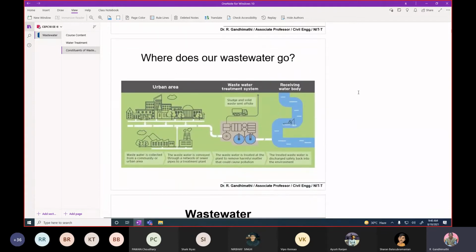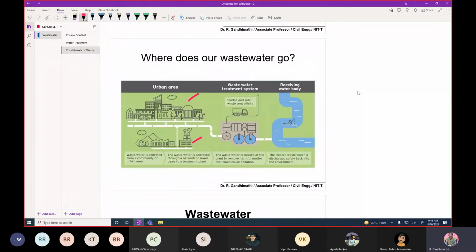Then where does our wastewater go? Human beings and industries are generating a huge amount of wastewater, and we have to see how it is being disposed. You can see in this picture an urban area, mainly the residential community, and then the industrial sector generating wastewater. Generally it is called industrial wastewater. If it is from the urban community, it is called domestic wastewater, or we can say municipal wastewater. After its generation, it is collected through a network of pipes